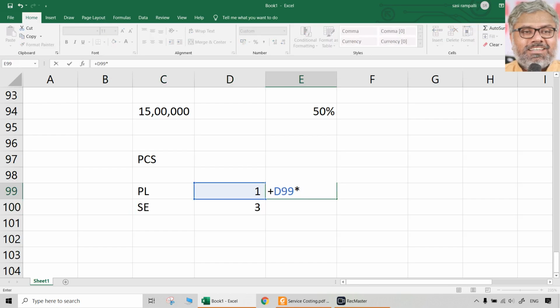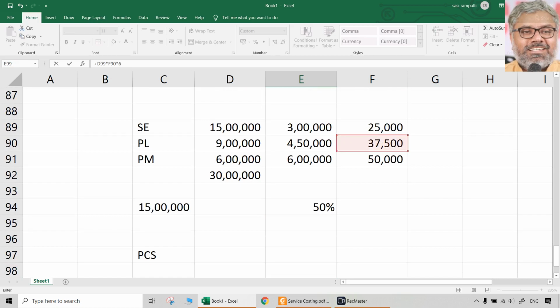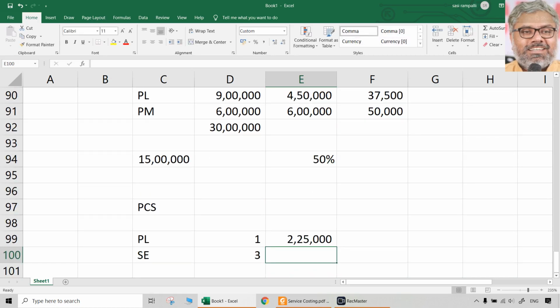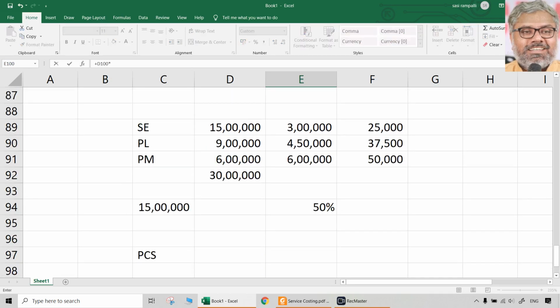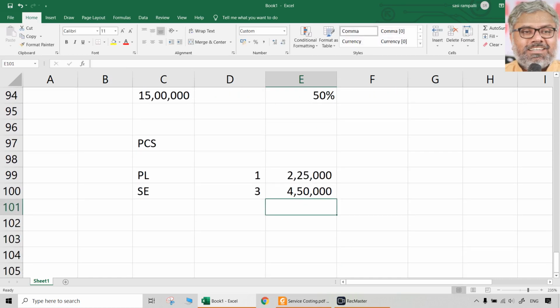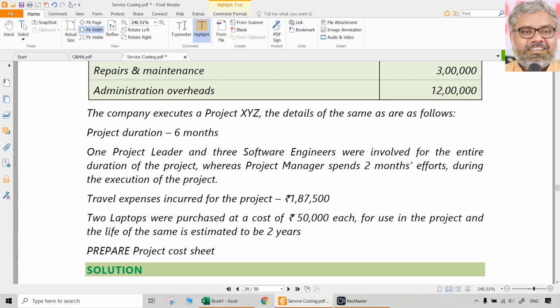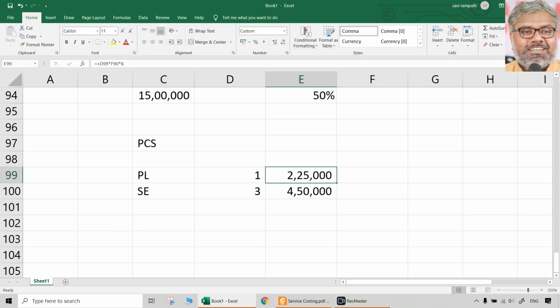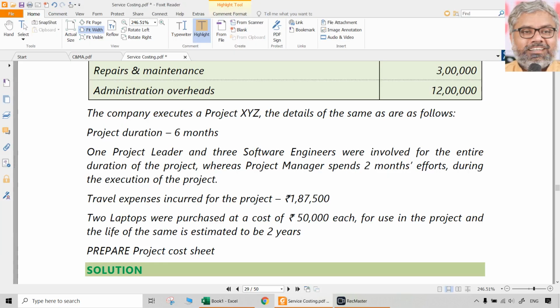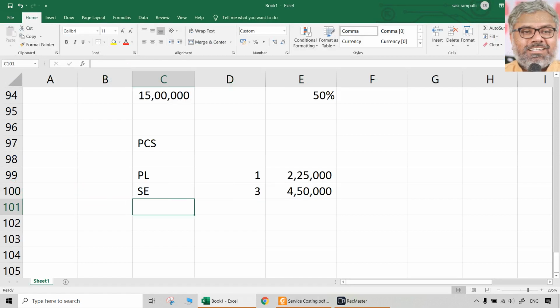One project leader, monthly salary 37,500, like that 6 months, right? Same way, 3 software engineers, each of them salary per month is 25,000, like that 6 months. So that is the salary of them. 2 types of people, one project leader and 3 software engineers for the entire duration of project, which is 6 months. So 2,25,000 and 4,50,000 are the salaries to those people. Then the project manager spends only 2 months. Actually one guy, he spends only 2 months.